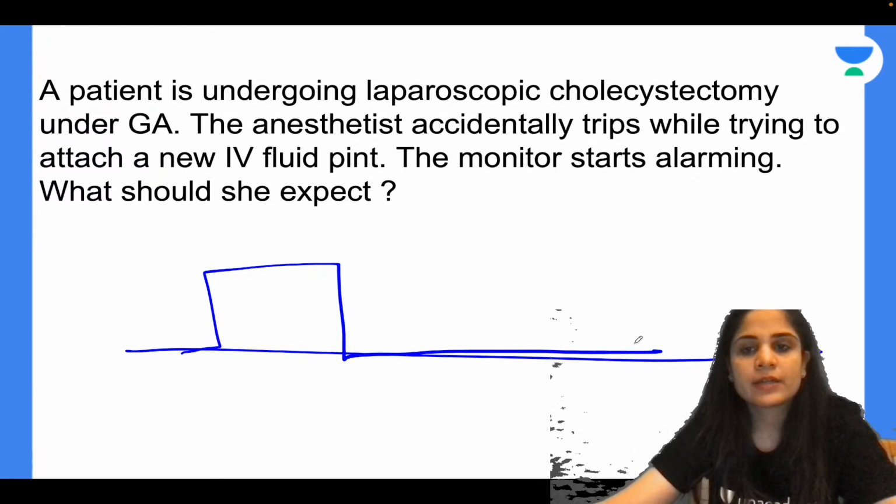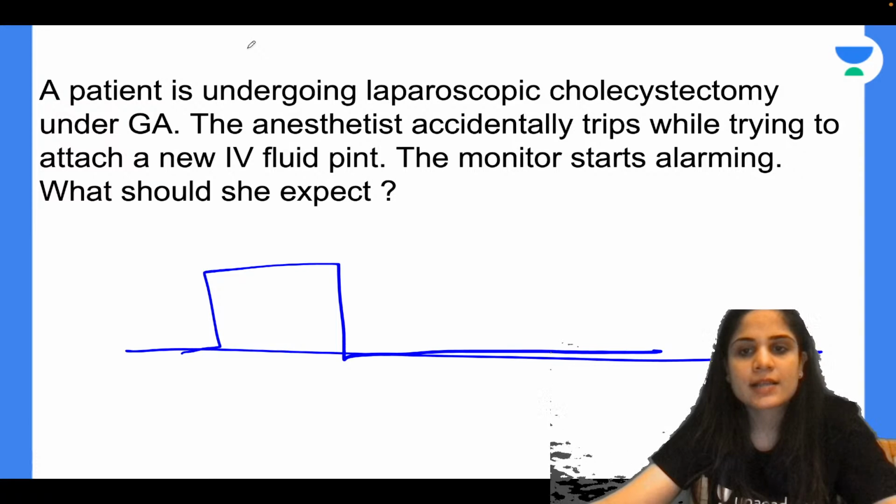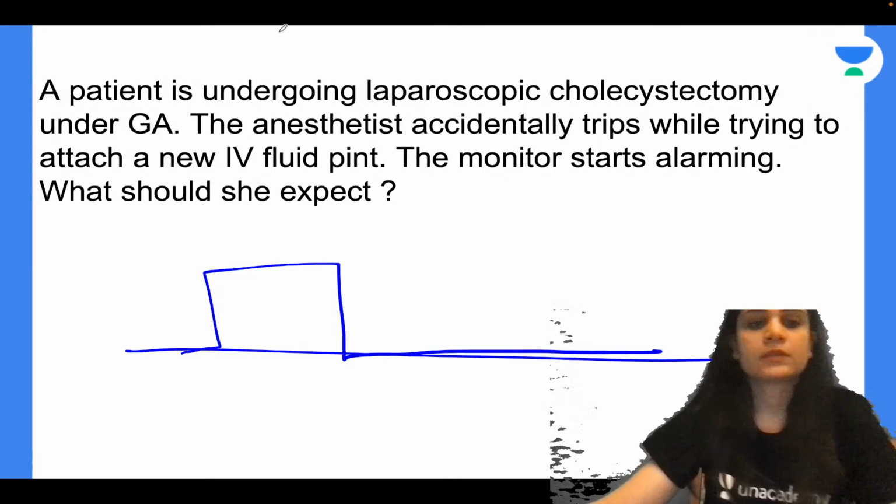A patient is undergoing laparoscopic cholecystectomy under general anesthesia. The anesthetist accidentally trips while trying to attach a new IV fluid pint. The monitor starts alarming. What should she expect?